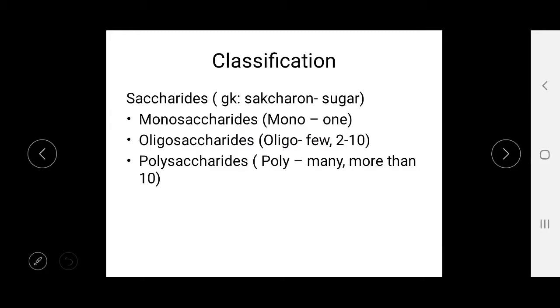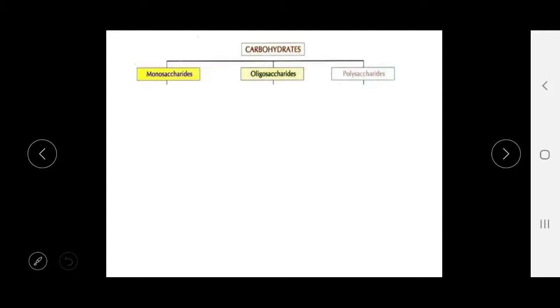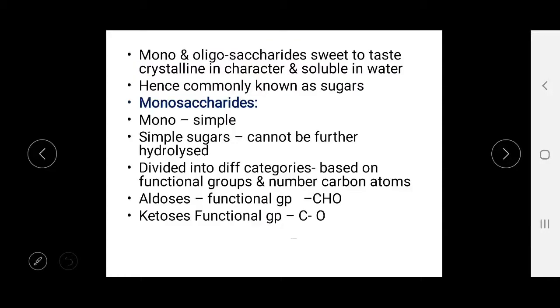Then oligosaccharides contain 2 to 10 sugar units, and polysaccharides, poly means many, contain more than 10 sugar units. Mono and oligosaccharides are sweet to taste, crystalline in character and soluble in water, and commonly they are known as the sugars.